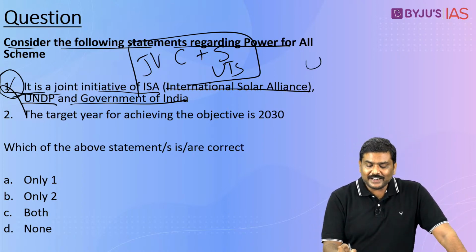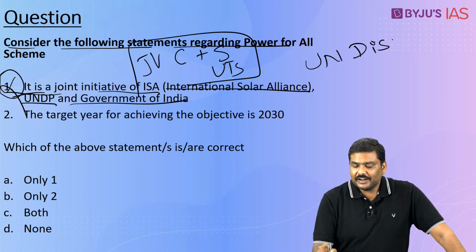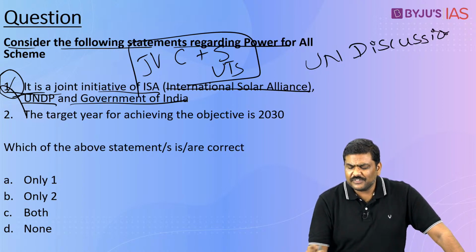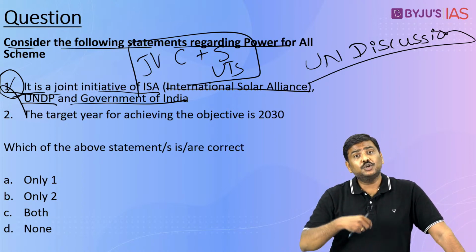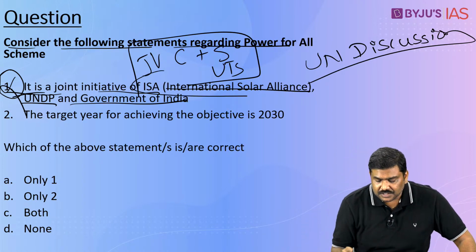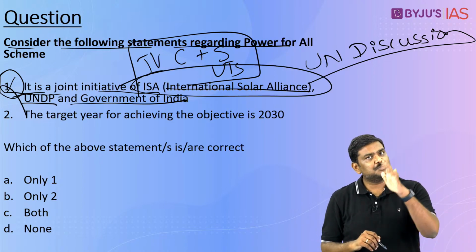Very recently in the United Nations discussions, very recently it was there in the newspaper somewhere in mid of October, Government of India has introduced a proposal to give observer status to International Solar Alliance. Just remember this particular statement.